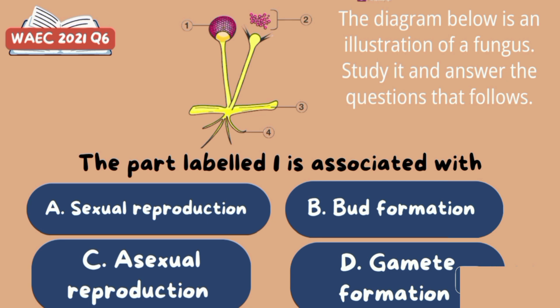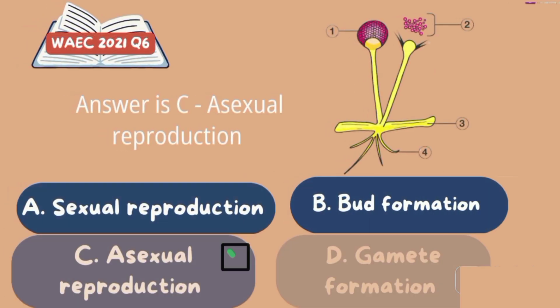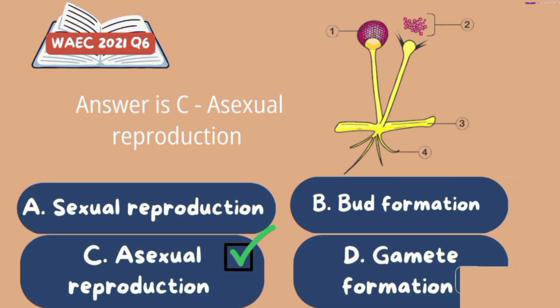The correct option is option C, asexual reproduction. The part labeled 1 is the sporangium. The sporangium contains spore sacs which produce spores in a process of mitosis. These spores are asexual units which fall to the substrate to develop a new plant.